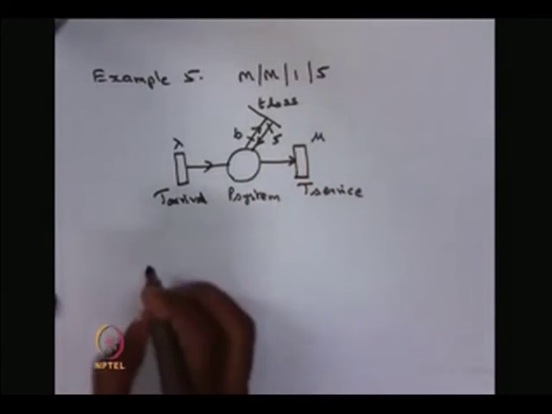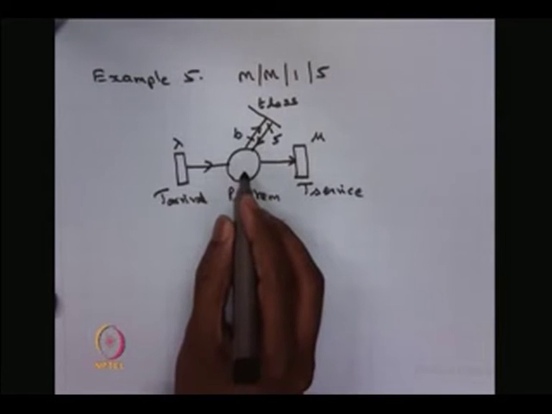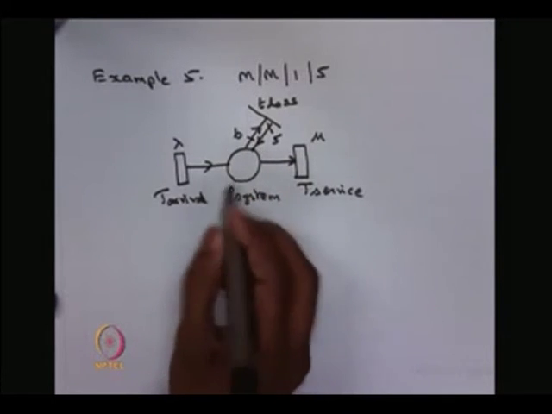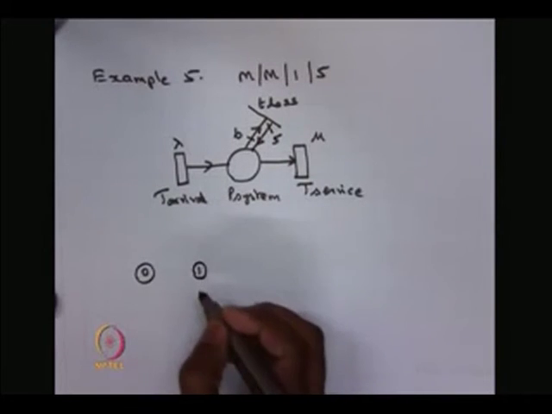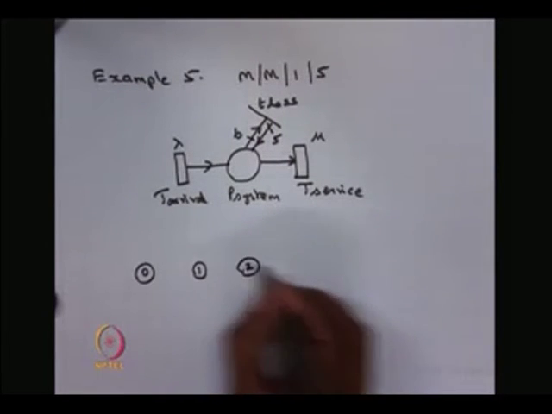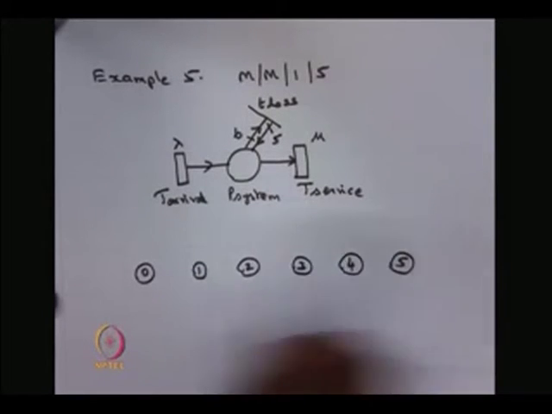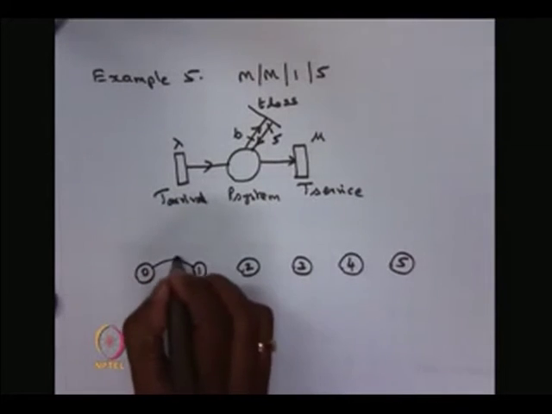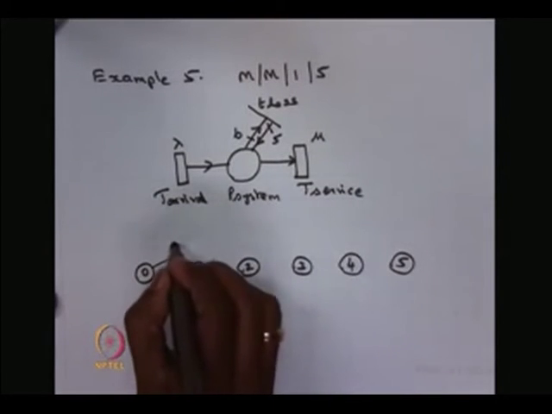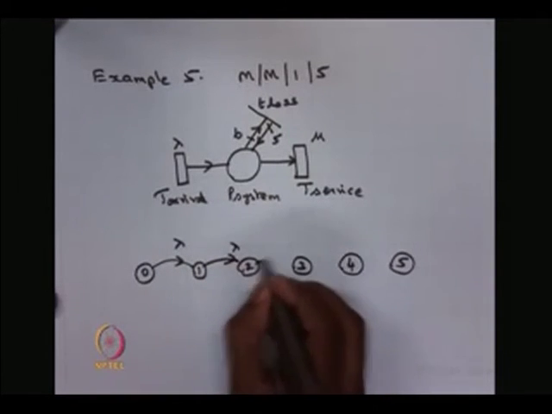If you see the reachability graph for this GSPN, we have only one place, therefore, the number of tokens in the place will be 0, 1, 2, 3, 4 and 5. The markings are reached by the transition firing with the rate lambda, and so on.